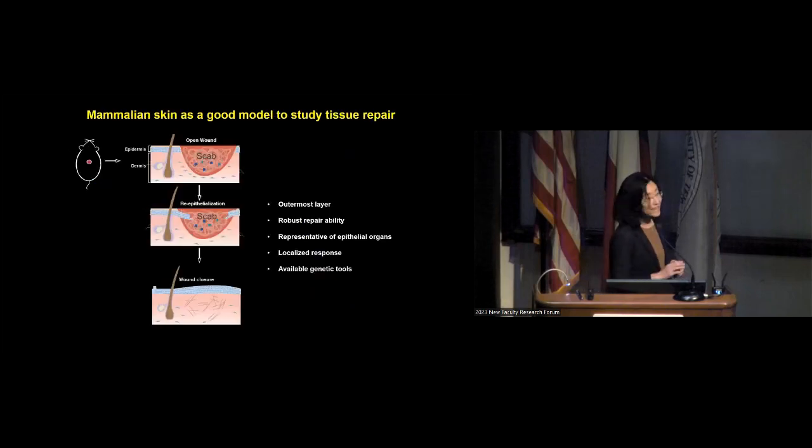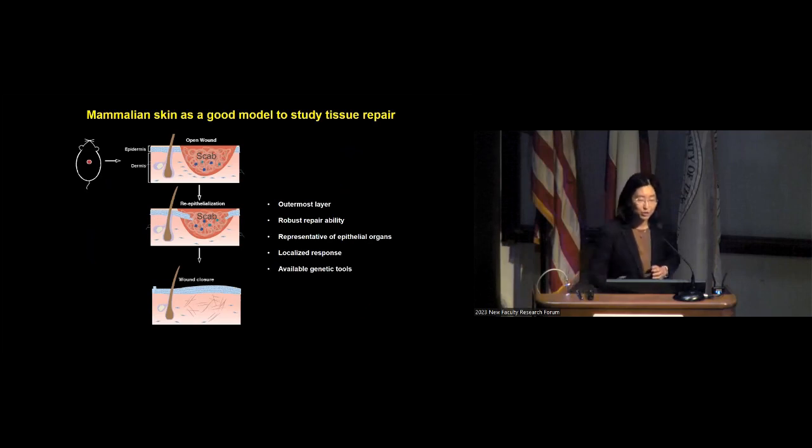We use mammalian skin wound healing as an initial model, which we think is a good model to study injury repair, as you can think of skin as an organ that constantly experiences injury, and it has robust repair ability. It is also representative of most epithelial organs.